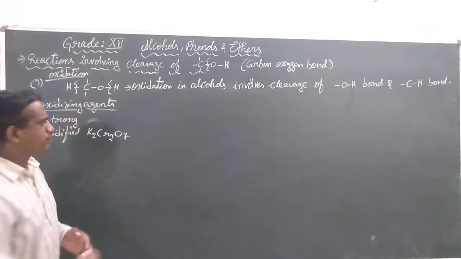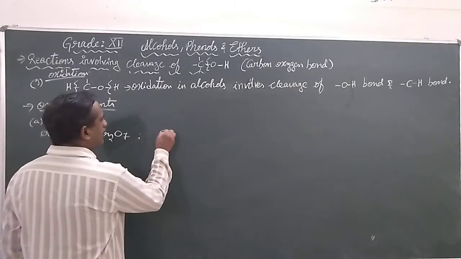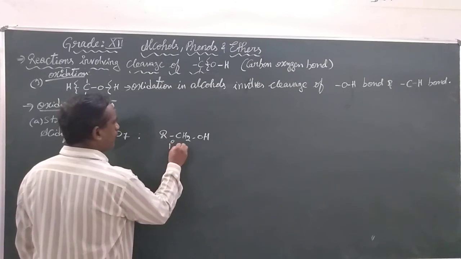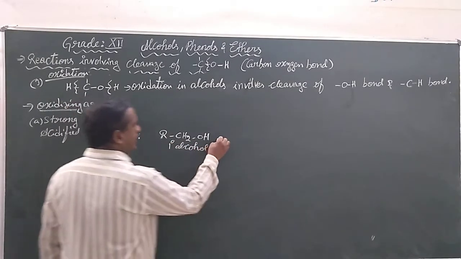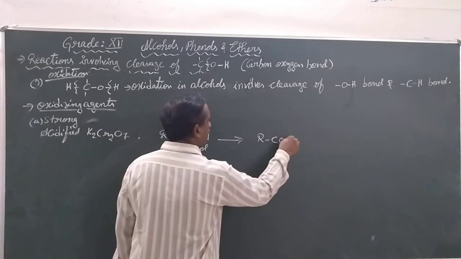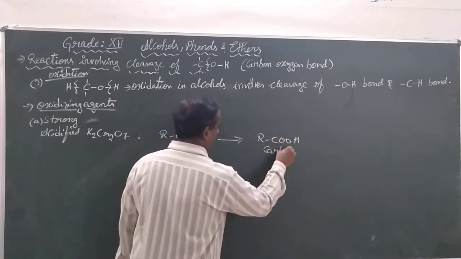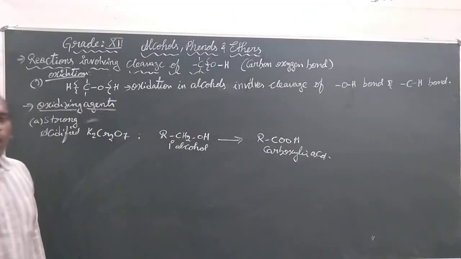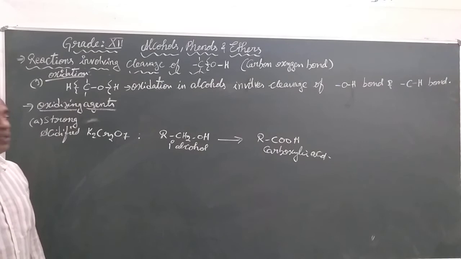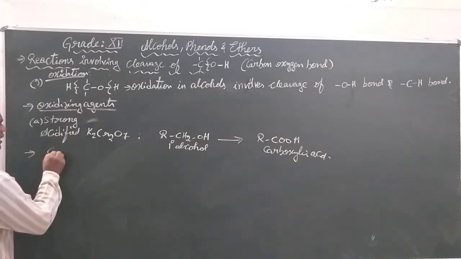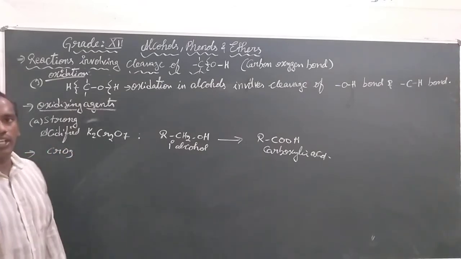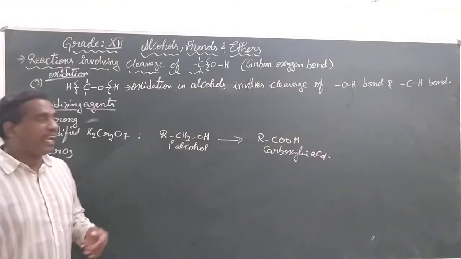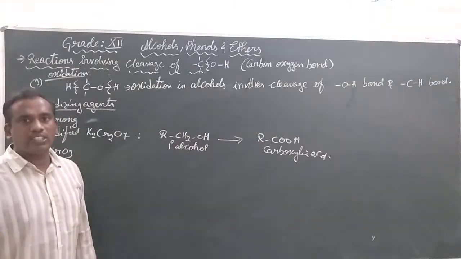What is its work? Its work is to convert a primary alcohol directly into carboxylic acid. Because generally, whenever you use any oxidizing agent like CrO3, just a mild oxidizing agent, it cannot directly oxidize a primary alcohol to carboxylic acid.